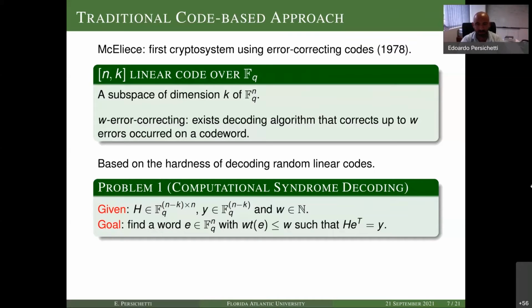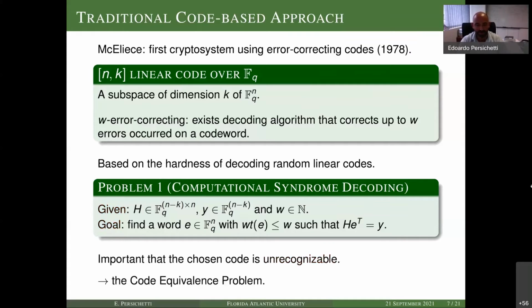For this to happen, because the cryptosystem uses a trapdoor, of course, my public key needs to look like a random code. This is why I had the slides to mention that essentially our chosen code should be unrecognizable so that we can leverage the hardness of SDP. And for this, a certain version, if you want, of the code equivalence problem is already present in the code-based cryptography literature, just not as a standalone problem, right?